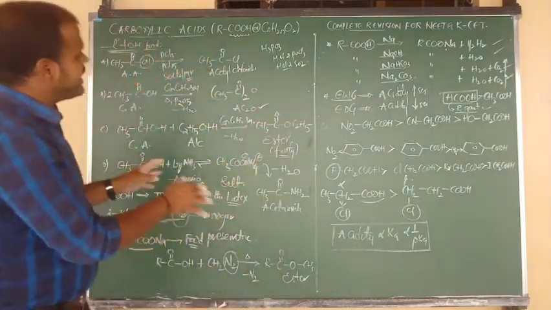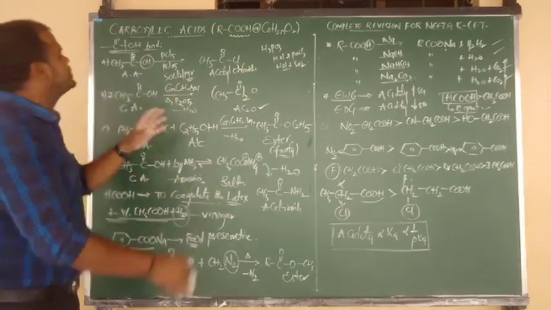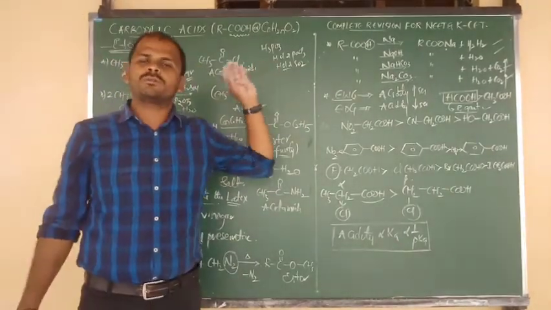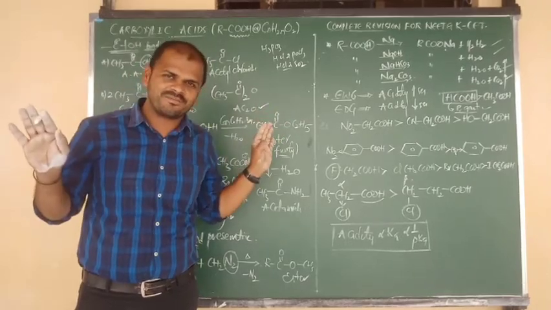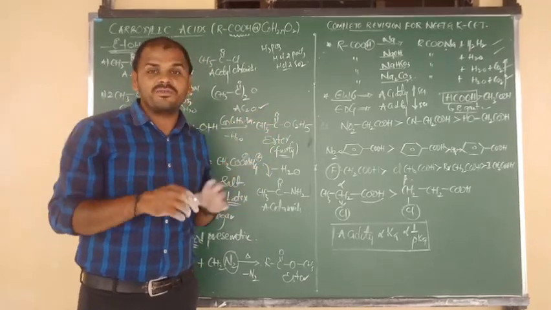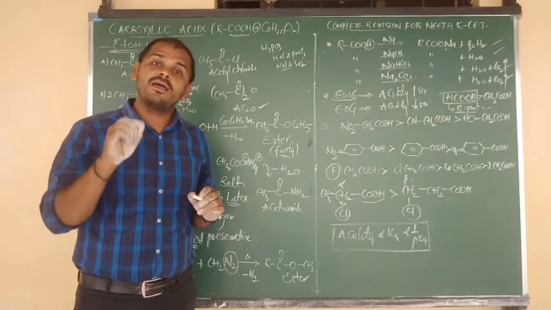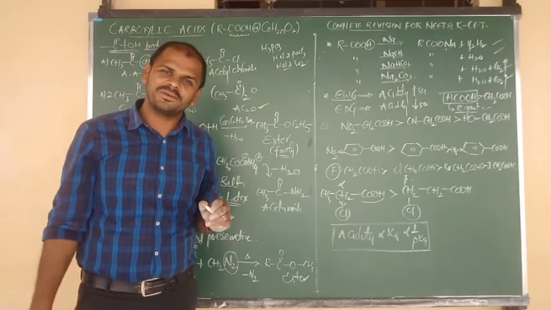So the story about NCERT: preparations, properties, uses, nomenclature, every piece of information about carboxylic acids we have studied here, and everything is over, beta. So once again revise carefully. Do not make even one mistake, beta, a very important topic for objectives. Okay.